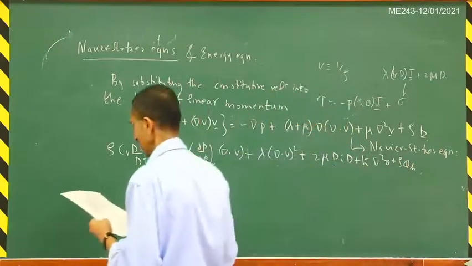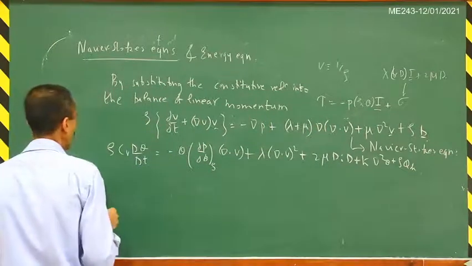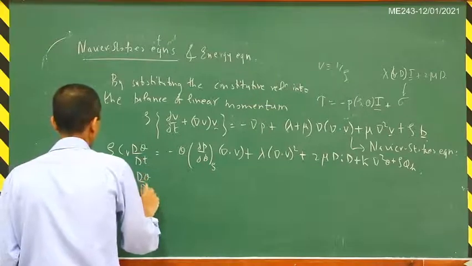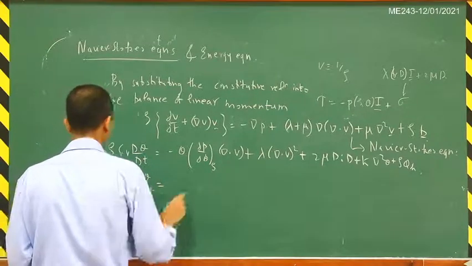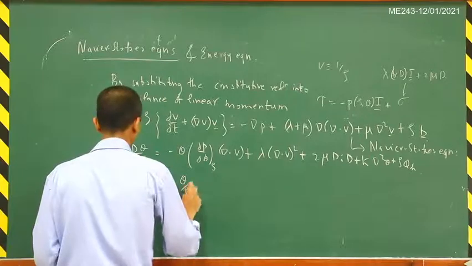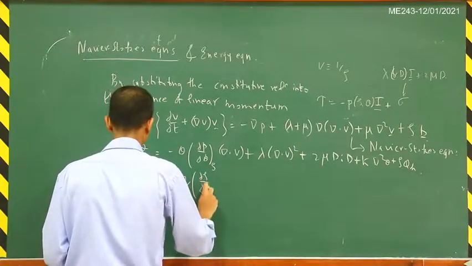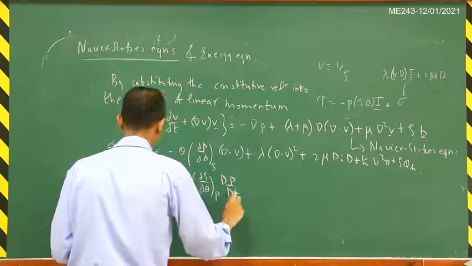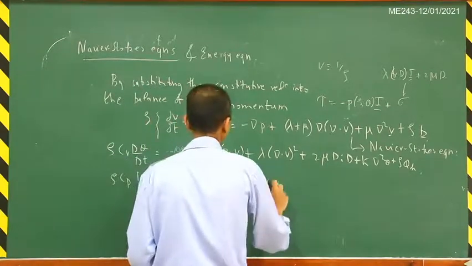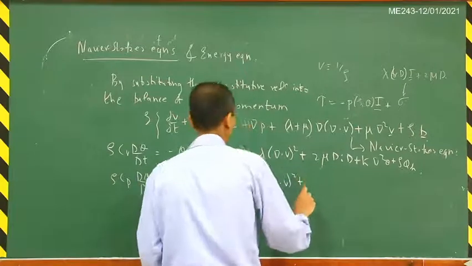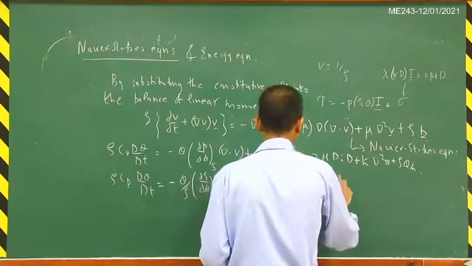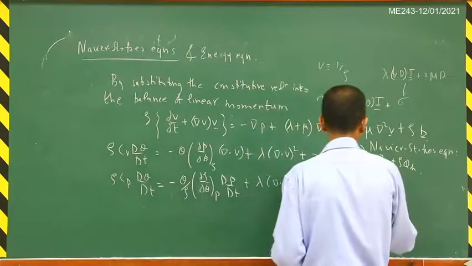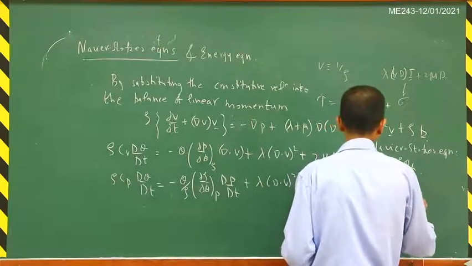So that is in terms of the specific heat at constant volume. Similarly, you can also derive something in terms of the specific heat at constant pressure, and that is equal to minus theta del rho by del theta times dP by dt plus lambda (del dot V) square plus 2 mu times D matrix inner product D plus k times del square theta plus rho times QH.